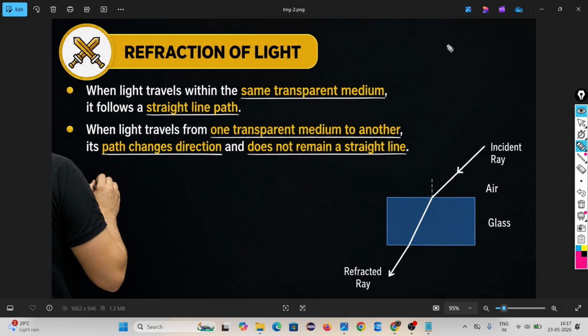But what happens? Suppose light is coming. This is air. The first medium is air. Suppose it now enters into glass. It is another medium. Then does light travel in a straight line? No. Look, this is happening. The incident ray is coming. It is in one type of medium, that is the air medium. After entering into the glass medium, look, the